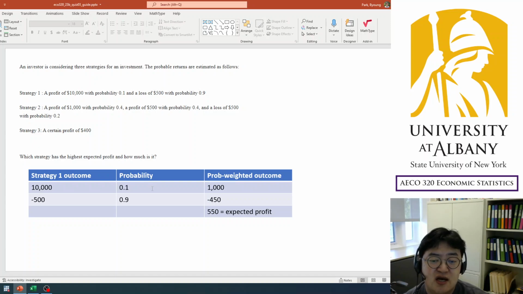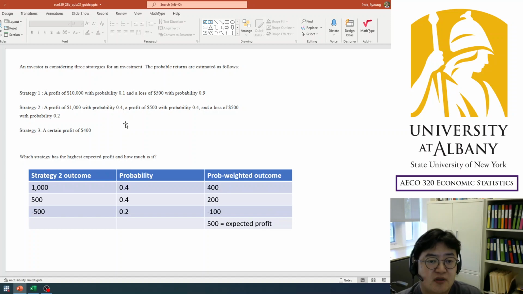So 10,000 times 0.1 equals 1,000, and minus 500 times 0.9 equals minus 450. If you add these two numbers, you get the expectation, which is $550. $550 is the expected return from strategy 1. So it is better than strategy 3 in terms of expected profit.